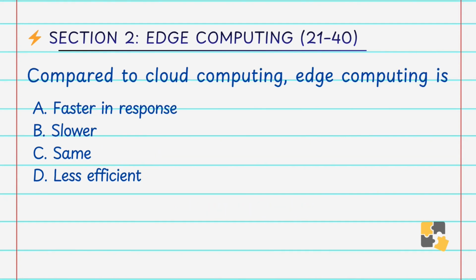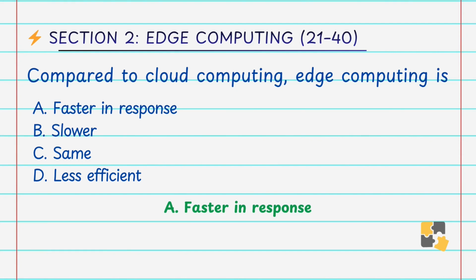Compared to cloud computing, edge computing is A. Faster in response, B. Slower, C. Same, D. Less efficient. Answer is A. Faster in response. Edge computing reduces the latency by avoiding long distance data transmission. That's why our answer is A.